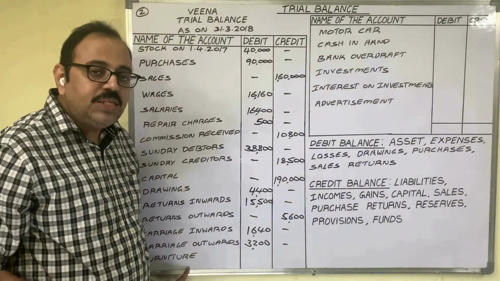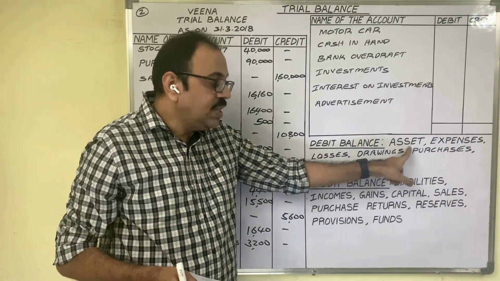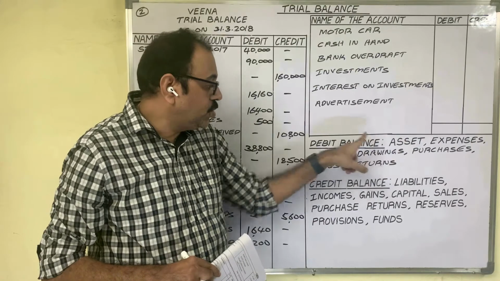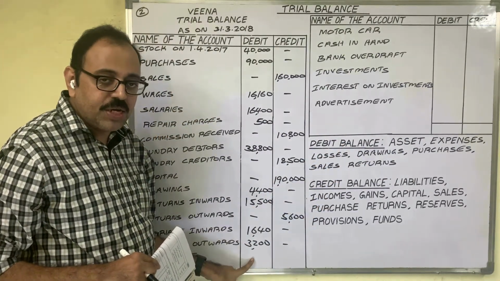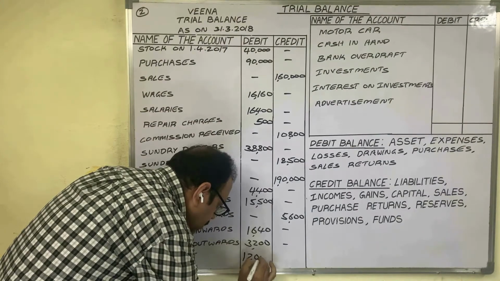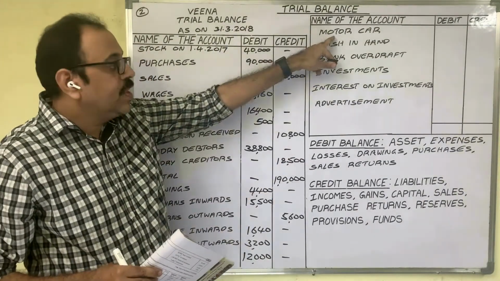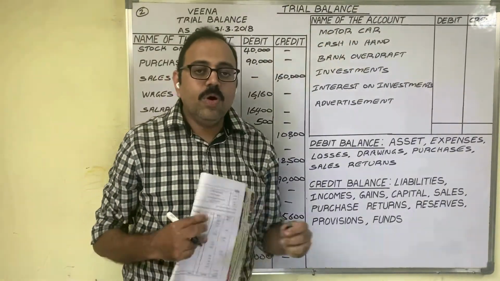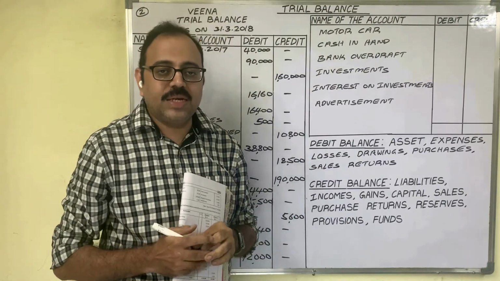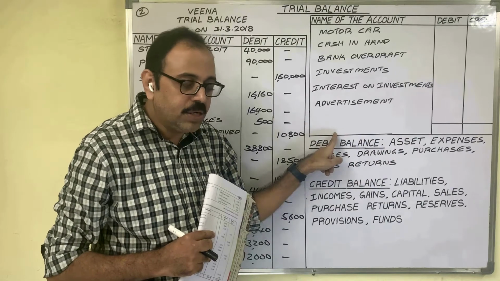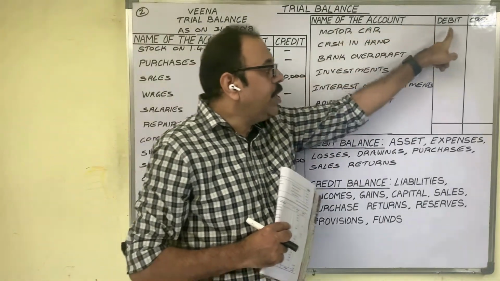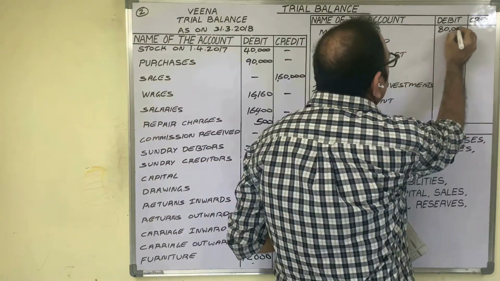Furniture. The furniture account is related to assets. An asset shows a debit balance. Therefore, in the debit column, you have to write the balancing figure, 12,000 rupees. Continuation I am writing here. Motor car. Motor car is one asset. A vehicle comes under assets, and an asset shows a debit balance. Therefore, you have to write the amount in the debit column.